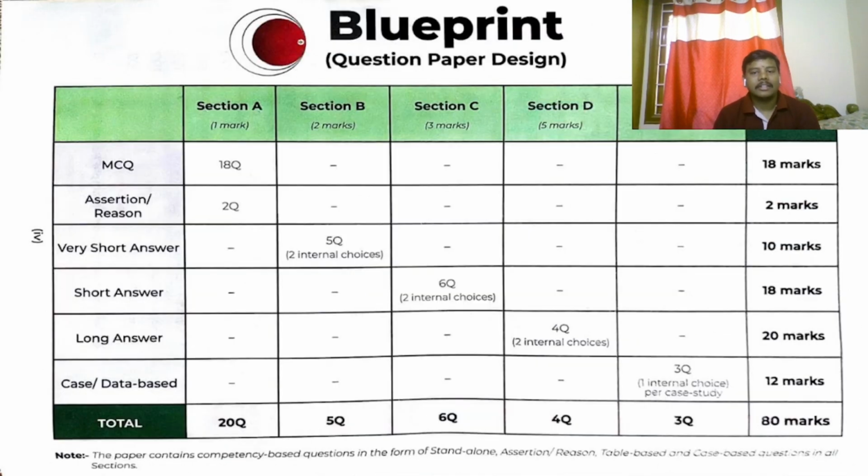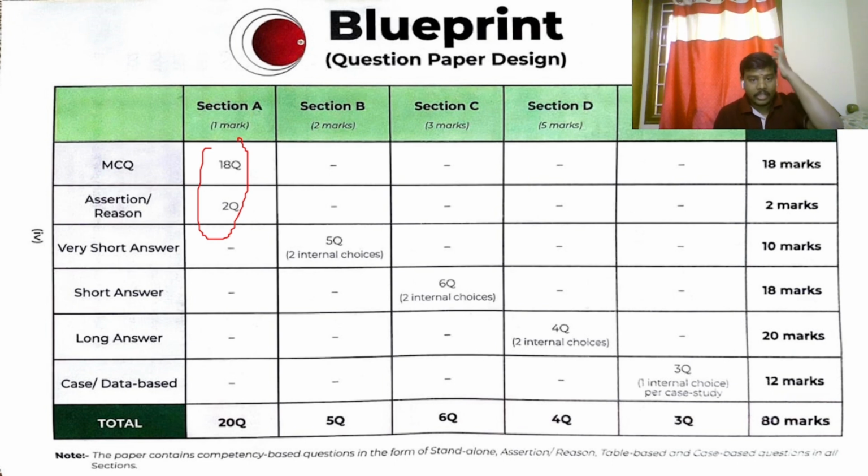Coming to the blueprint, that is the examination paper design or paper pattern. Your exam paper will be divided into mainly 5 sections: section A of 1 markers, section B of 2 markers, section C of 3 markers, section D of 5 markers, and section E of 4 markers. Let us see what will be in each section. In section A, you have a total of 20 parts. Of these, 18 are MCQs and 2 are assertion-reasoning, 20 marks.